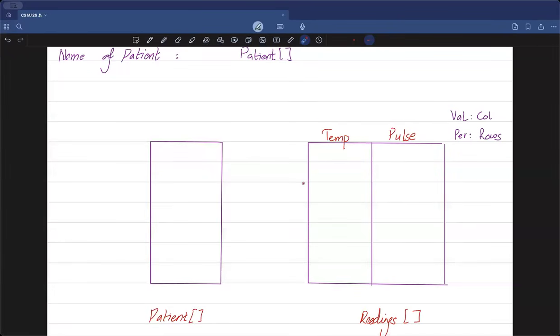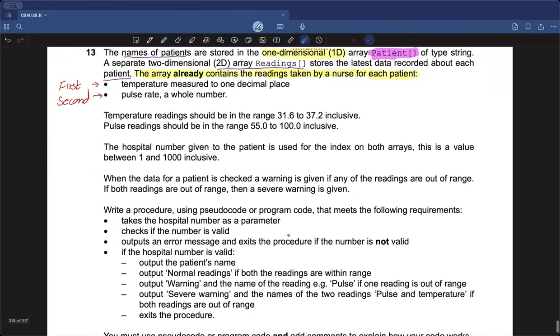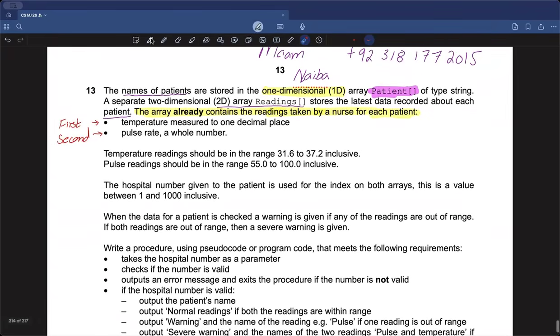Now let's continue reading the question and see what's next. The question says that temperature readings should be in the range 31.6 to 37.2 inclusive. What does the keyword inclusive mean? Remember, whenever in computer science or wherever you hear the word inclusive, this basically means that the values which have been stated to you within this range are also included. So if I say that 31.6 to 37.2 is the normal range, because temperature should stay in between this range, this means that if a person has the temperature of 31.6, that's perfectly normal.